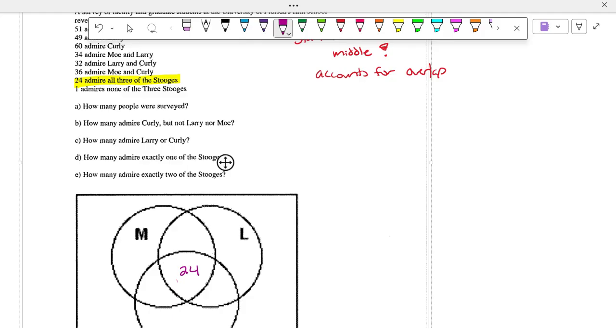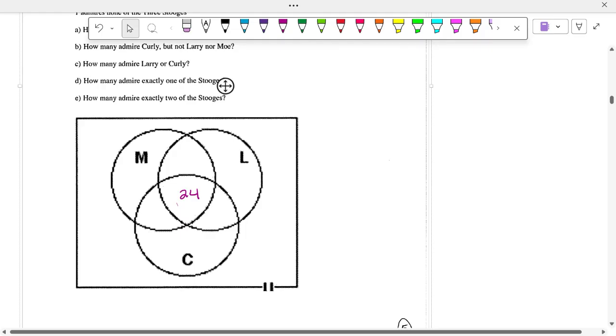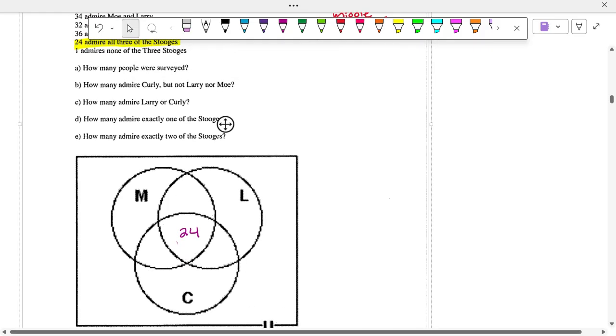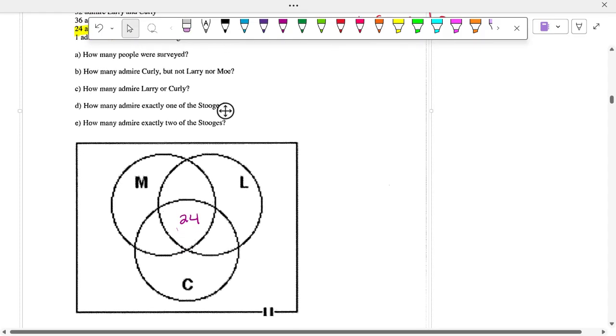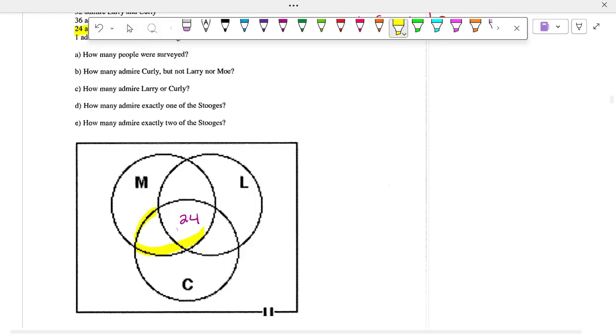So 36 admire Mo and Curly. If 36 total like Mo and Curly, meaning they all fall in this part of the circle, how many only like Mo and Curly, meaning they don't like Larry? 12. Why?